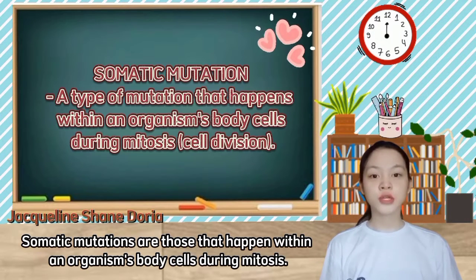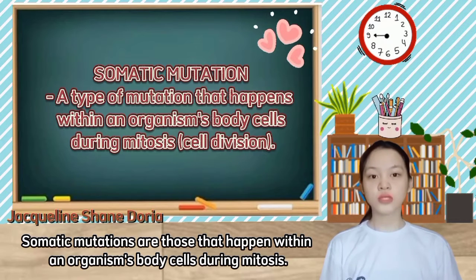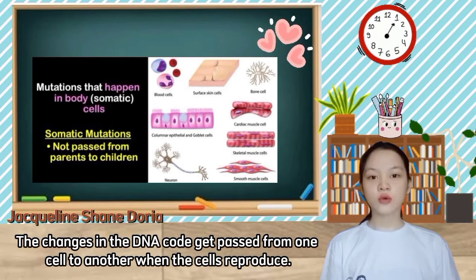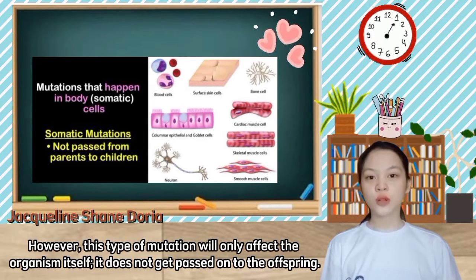Somatic mutations are those that happen within an organism's body cells during mitosis. The changes in the DNA code get passed from one cell to another when the cells reproduce. However, this type of mutation will only affect the organism itself. It does not get passed on to the offspring.